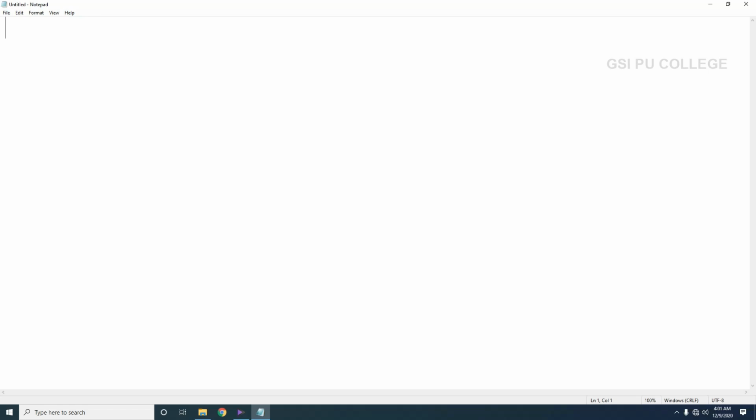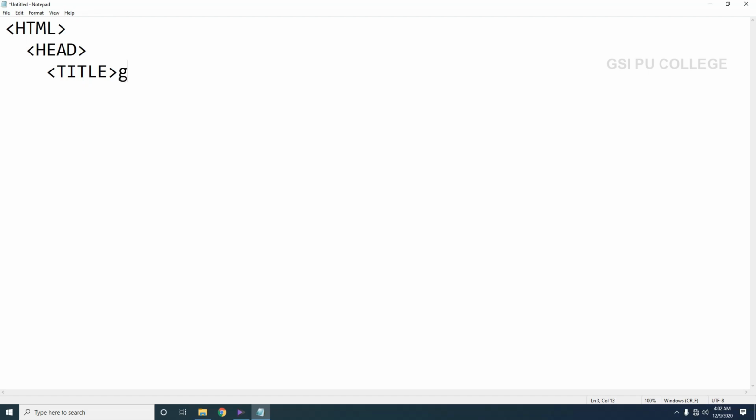Our HTML program always starts with the HTML tag, and we close the HTML tag with /HTML, and under this we have the head tag, and under this we have the title tag. Whatever we are going to write inside that title tag will appear in the title bar of the web browser window.